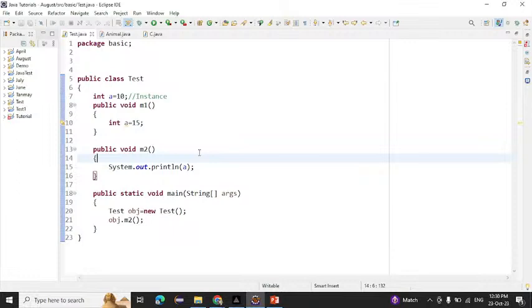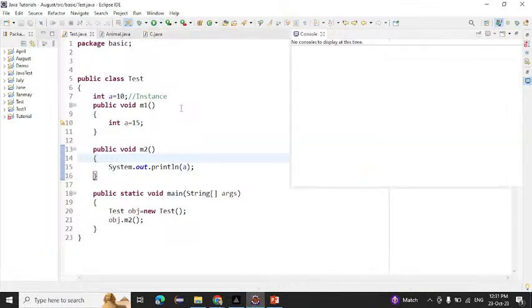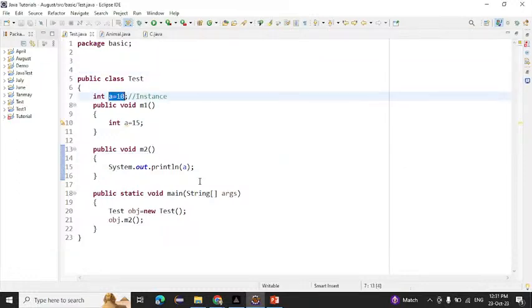Simply we'll try to run this one and we will see. If I run this one, 10 is printing on the console. Why is 10 printing on the console? Because this is the instance variable, and we are calling the instance variable here.